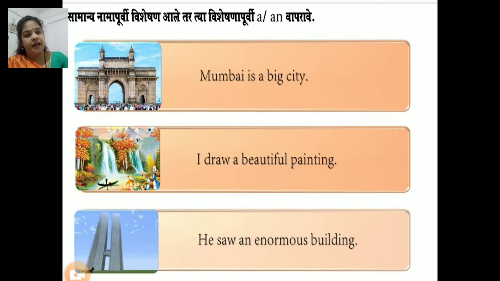If we have an adjective before a singular common noun, at that time we use article a or an. For example, Mumbai is a big city. I draw a beautiful painting. He saw an enormous building.